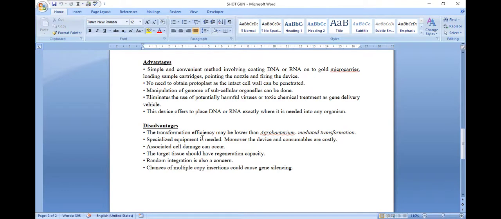Coming to disadvantages, the transformation efficiency is lower than in Agrobacterium mediated transformation, specialized equipment is needed, and associated cell damage may occur due to particle bombardment. The target tissue should have regeneration capacity. If it lacks regeneration capacity, then the method is useless. Random integration is also a concern, and chances of multiple copy insertions will be there in this method. So this is about the particle bombardment method, or shotgun method. With this, this topic is over.